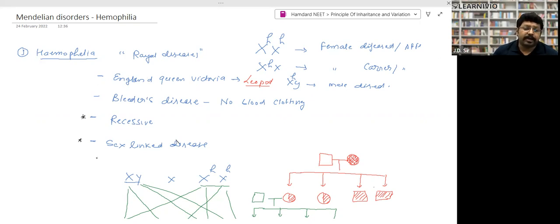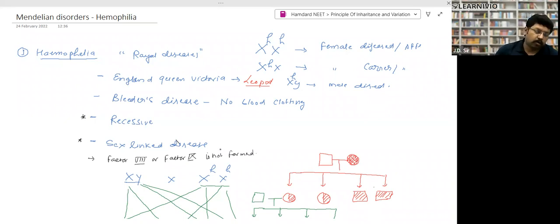Why in hemophilia does blood clotting not take place? There is a factor which is required for blood clotting: factor 8 or factor 9. Factor 8 or factor 9, which is important for blood clotting, is not formed in these people.